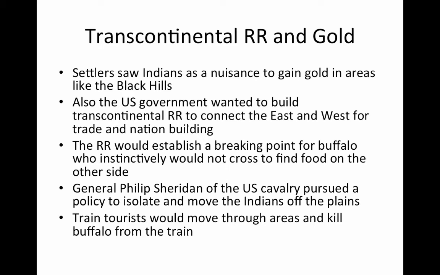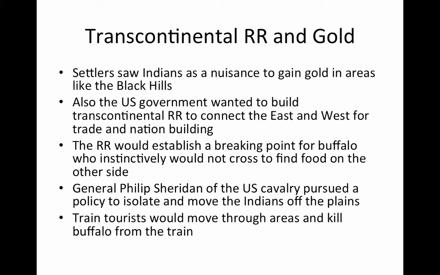The Transcontinental Railroad and Gold. Settlers saw Native Americans as a nuisance to gain gold in areas like the Black Hills. Also, the U.S. government wanted to build a transcontinental railroad which would connect the East and the West for trade and nation building. The railroad would establish a breaking point that buffalo would instinctively not cross over in order to find food on the other side.